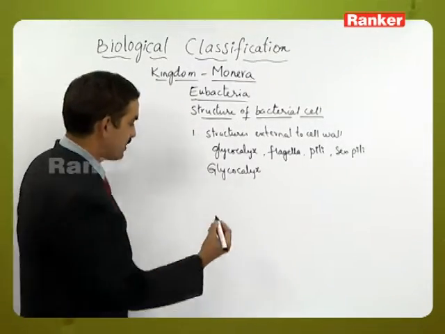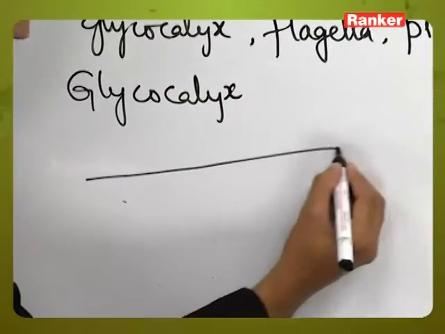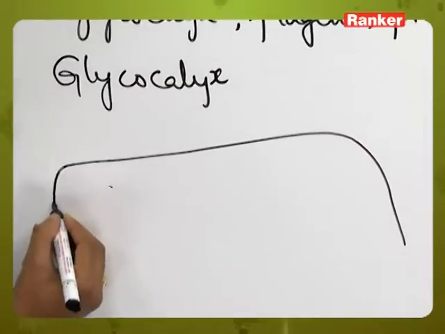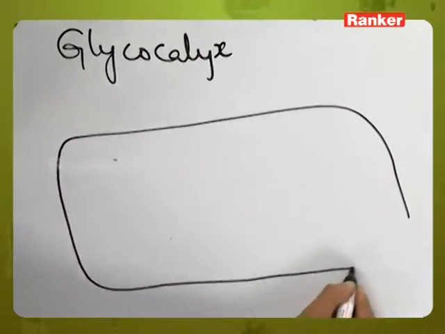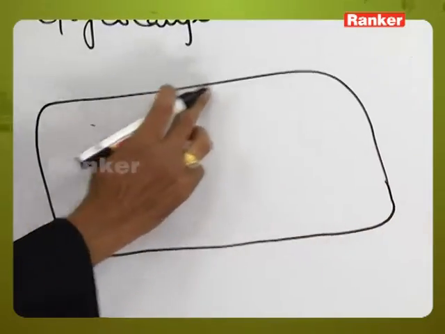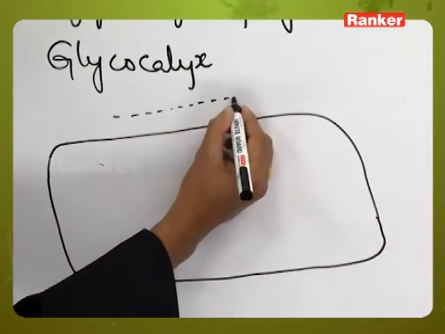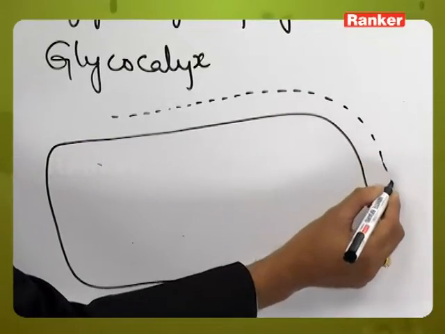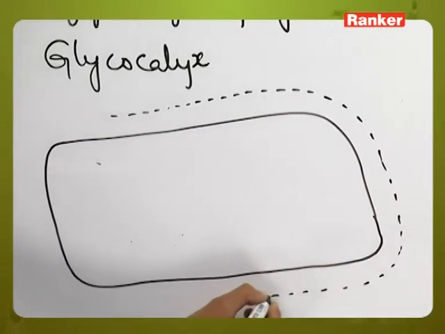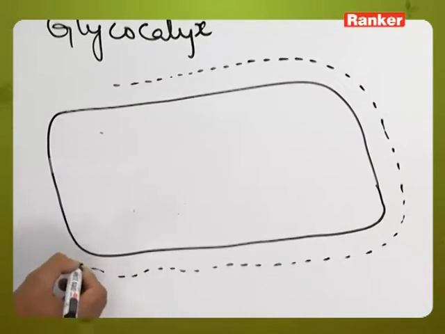Here if we consider the bacteria like this, this is the cell wall of the bacteria, and outside this one we can see some additional layer. This additional layer is called a glycocalyx.